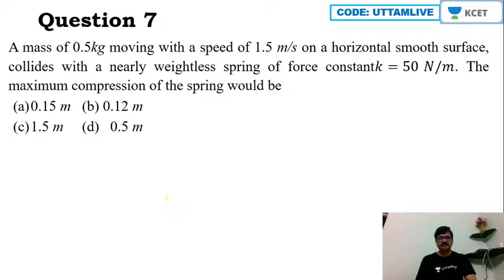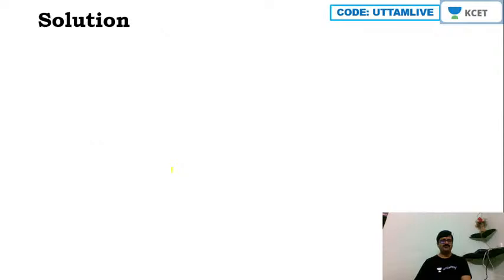Seventh question now. A mass of 0.5 kg moving with a speed of 1.5 meter per second on a horizontal smooth surface collides with a nearly weightless spring of force constant k is equal to 50 Newton per meter. Okay, the maximum compression of the spring would be, see here, very beautiful problem it is.